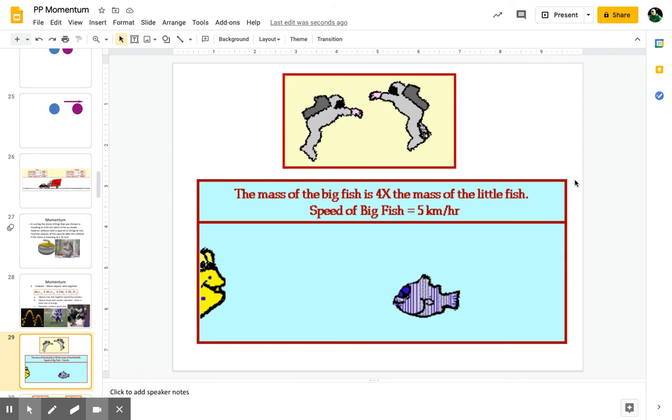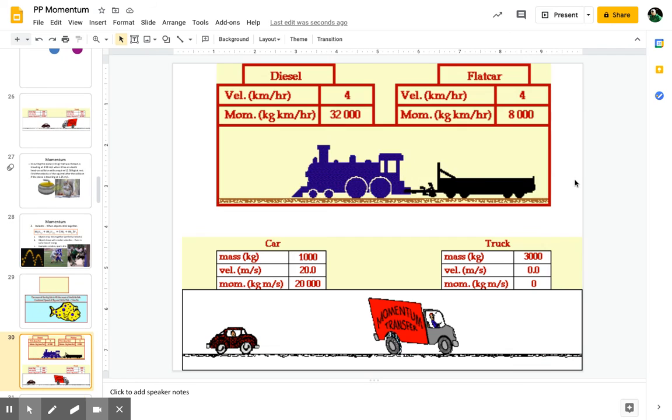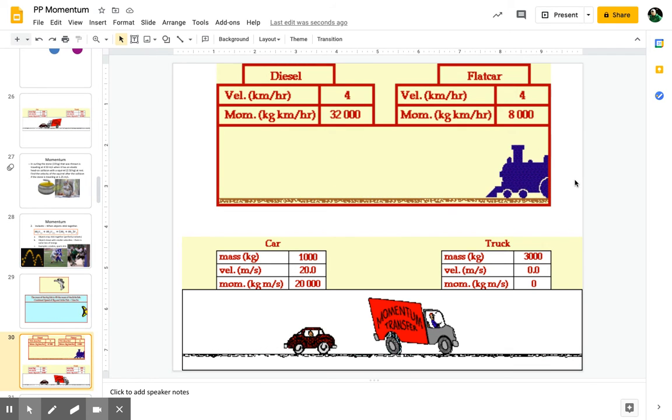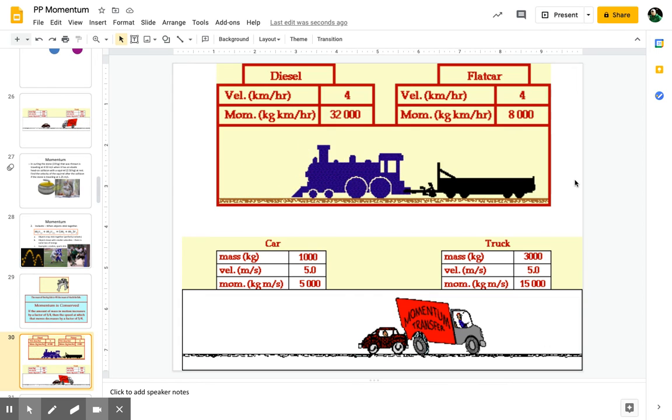Kind of look at those for a second. We'll watch the fish eat them one more time. Gone. All right. Good old thing right there. They kind of move like that. Check out the numbers real quick.